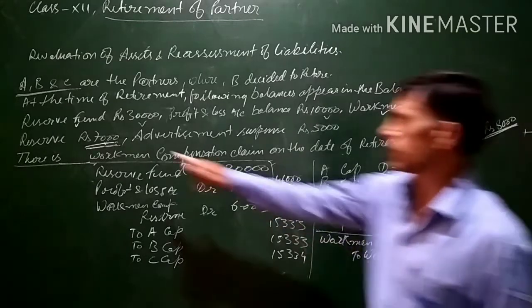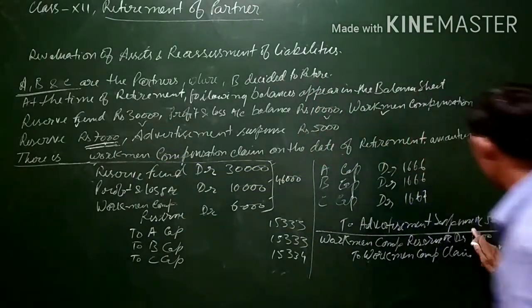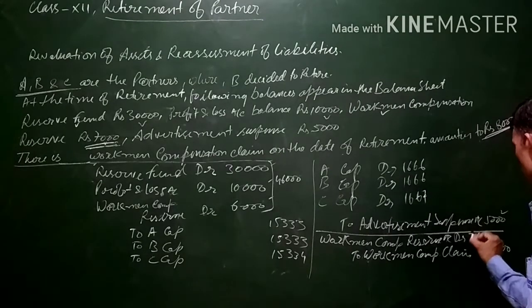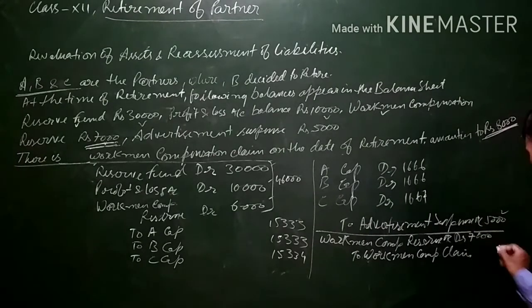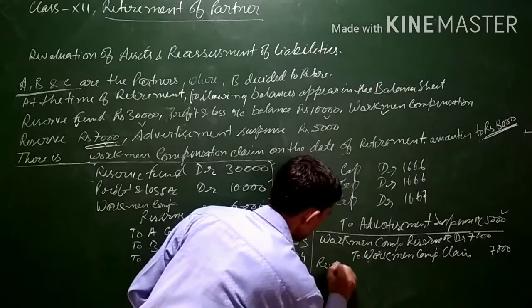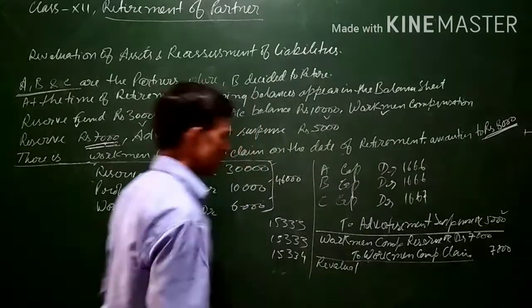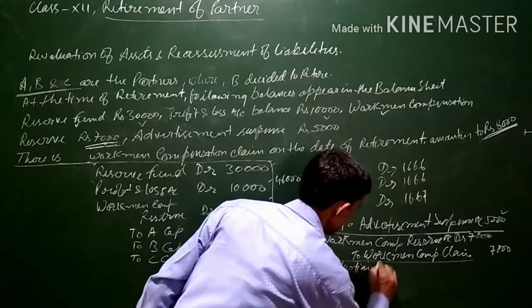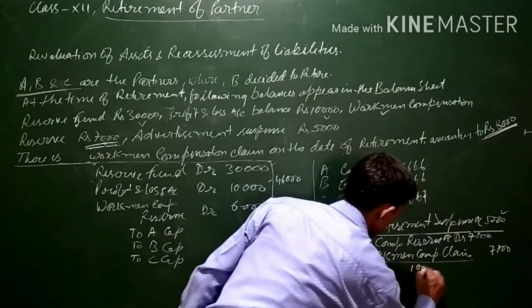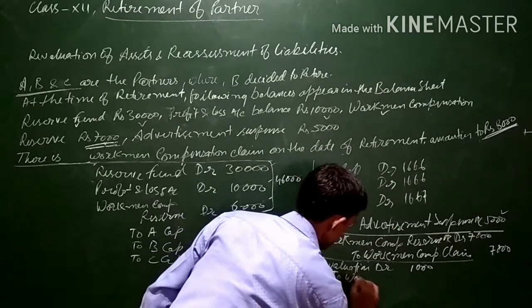So the whole 7,000 will be transferred to workman compensation claim, and the 1,000 balance which is still left will be transferred to the revaluation account. A new account will be opened, that is the revaluation account. You can simply write revaluation account debit 1,000, to workman compensation claim.